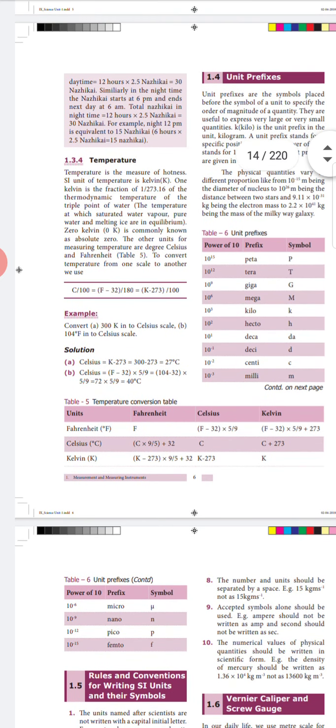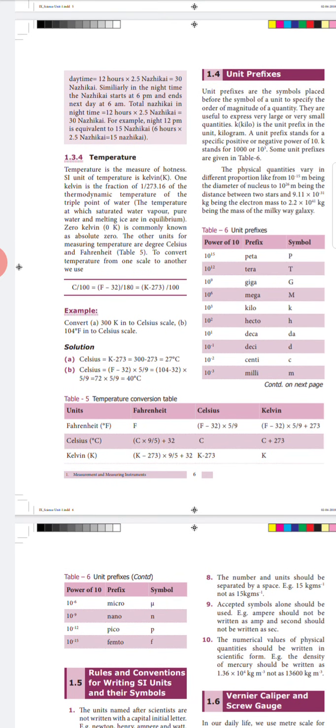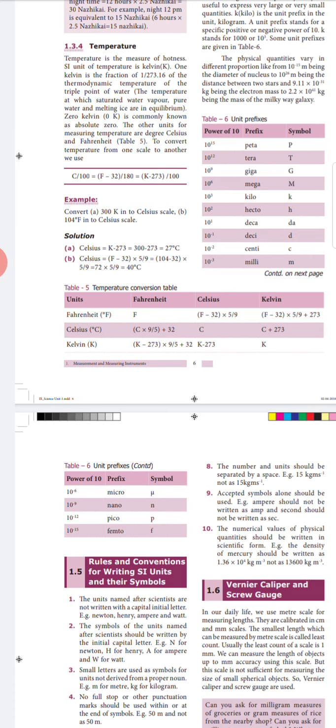Next one, unit prefix. What are unit prefixes? This unit prefix is just the order of magnitude of the quantities. It is very well explained in the bottom table. Like peta is 10 to the power of 15, tera is 10 to the power of 12, giga is 10 to the power of 9, mega is 10 to the power of 6, kilo is 10 to the power of 3, hecto is 10 to the power of 2, deca is 10 to the power of 1, deci is 10 to the power of minus 1, centi is 10 to the power of minus 2, milli is 10 to the power of minus 3, and micro 10 to the power of minus 6, nano 10 to the power of minus 9, pico 10 to the power of minus 12, and femto 10 to the power of minus 15.